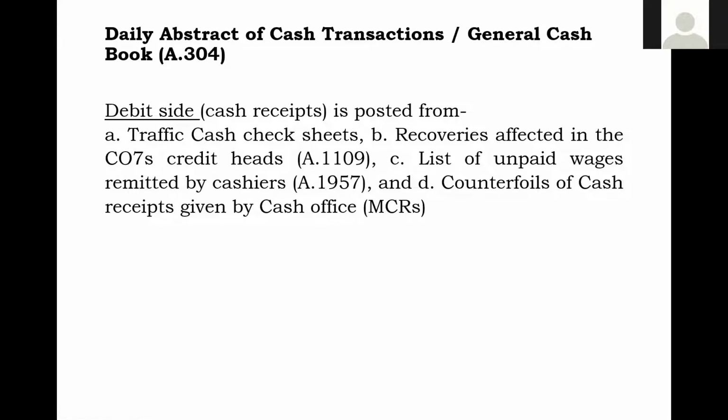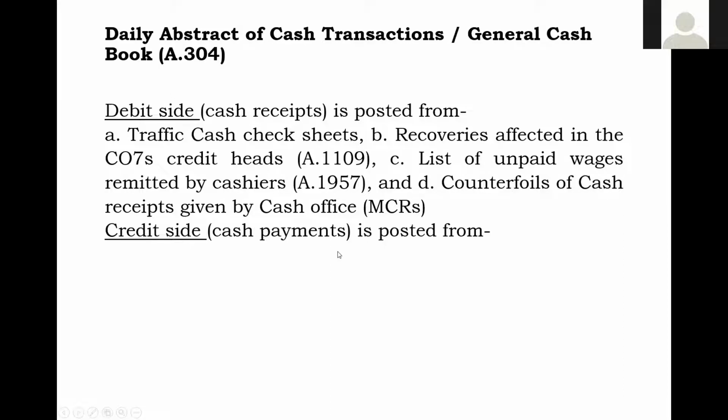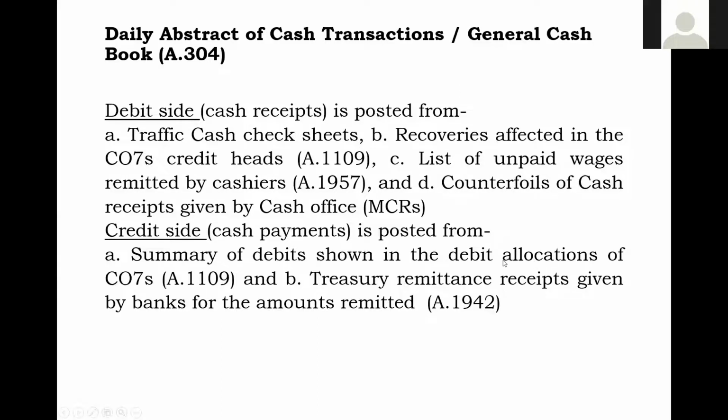And one more way: cash receipts come to our Railways, so any party, if they are willing to pay an amount, can pay the amount in our pay office. Whenever they pay the amount to the pay office, they will give a miscellaneous cash receipt, normally we call them MCR. So after giving an MCR, that also will be a receipt. It will be posted on the debit side. Similarly, now come to the credit side. We have been told that credit is payment. So on the payment side, by this time you understood that the payment will be posted from the summary of the debits shown in the CO7.